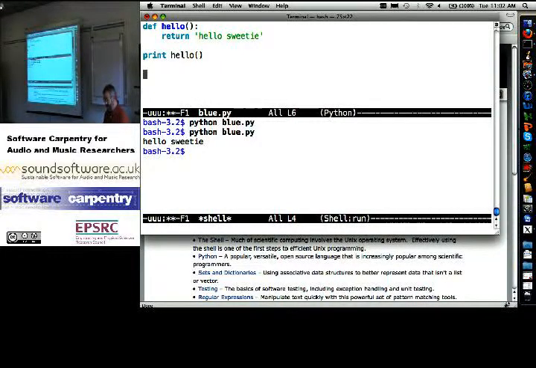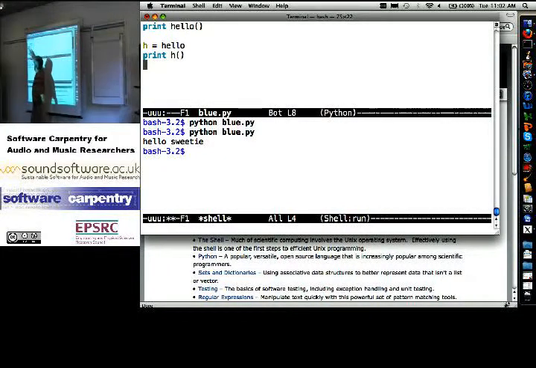Now, let me say h equals hello. And then print a call to h. Notice here that I'm not saying h equals hello with parentheses. As soon as I put the parentheses after a function name, I'm saying call this. Here, I'm just assigning the value of the variable hello to the variable h.